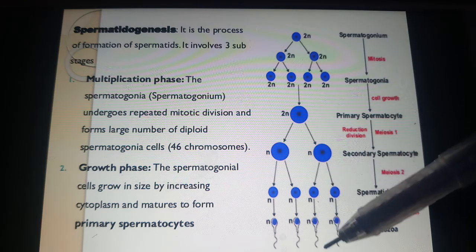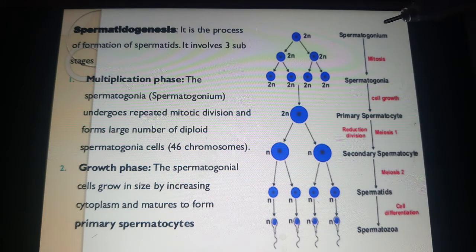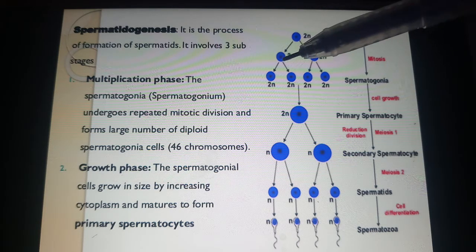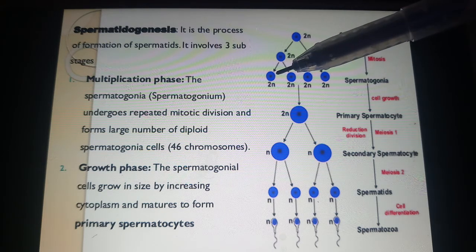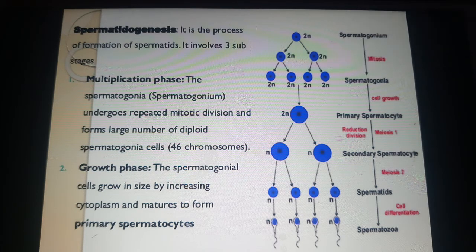What are those changes that occur here? Here the spermatogonial cell, which is diploid, we call it spermatogonium. This undergoes repeated mitotic division. You know mitosis, where the chromosome number remains constant. That's why mitosis is also called equational division.